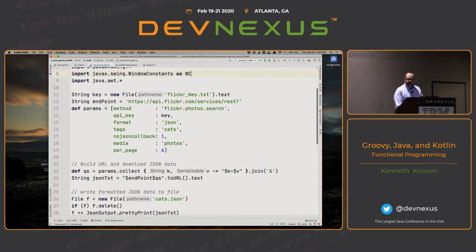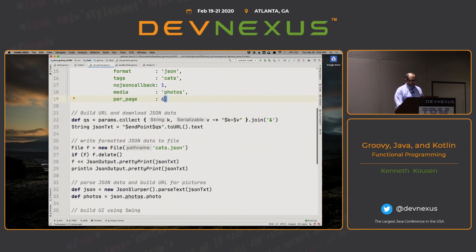So here I read my key from Flickr, and then here's the endpoint. It's a REST endpoint at Flickr. This is a Groovy map, key, value, etc. I'm using the Flickr photos search. If you think the Rastafarians didn't like the word JSON in the content negotiation, imagine how they must love having the actual method inside the URL. But at any rate, there's the function I'm calling. I want JSON back. I'm going to search for the word cats, and I want 6 photos.